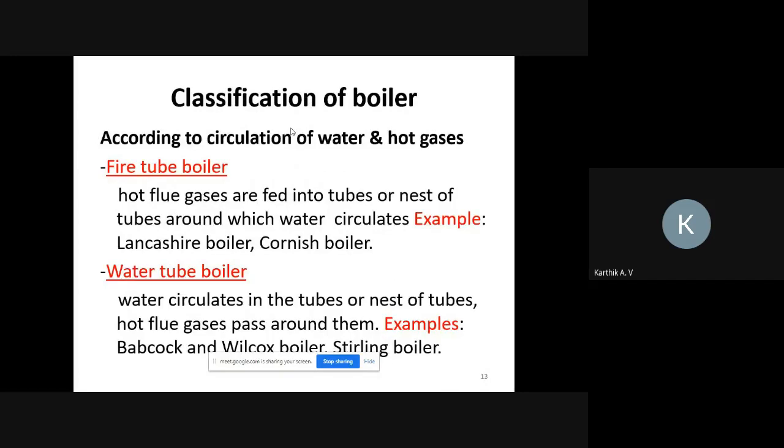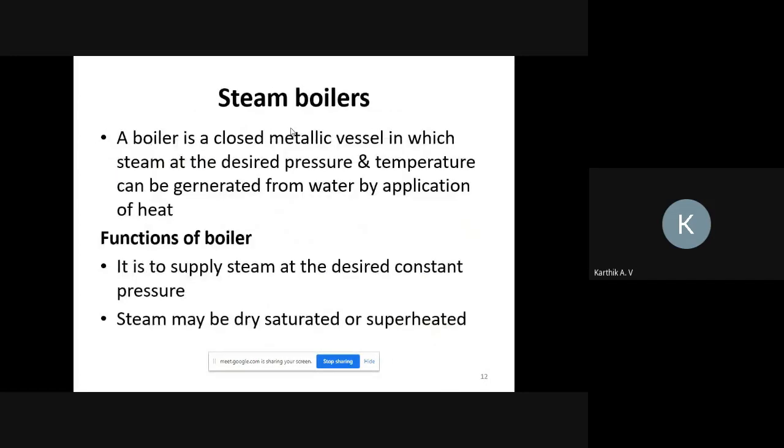So steam boiler is a closed metallic vessel. From this steam boiler, you can produce the steam. It is a metallic vessel in which you can produce steam of the desired pressure and temperature.